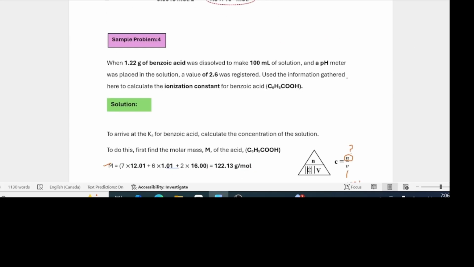We have a fourth sample problem, very similar to the ones you've done before, only in this case they're not giving you the initial concentration. They're giving a mass of an acid that was dissolved to make 100 milliliters of solution, having a pH of 2.6. And you want to use those values to find the ionization constant of the acid. So you know the pH. From that you can find H+. But we need to find the original concentration of the acid.